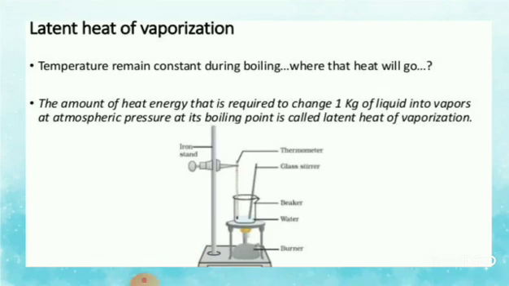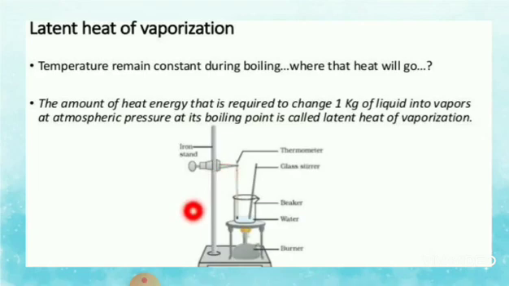So the temperature remains constant during boiling. Where will that heat go? Yes, the heat energy is utilized in changing the state of ice from solid to liquid. When water attains a temperature of 100 degrees Celsius, it starts changing its state from liquid to gas.